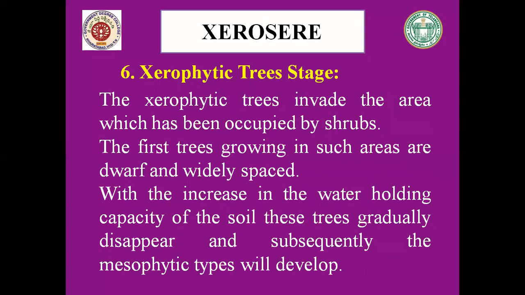The xerophytic trees now invade the area which has been occupied by shrubs. The first trees growing in such areas are dwarf and widely spaced. But with the increase in the water holding capacity of the soil, these trees gradually disappear and subsequently the mesophytic types will develop. So now you can see the predominant tree stage in this area.